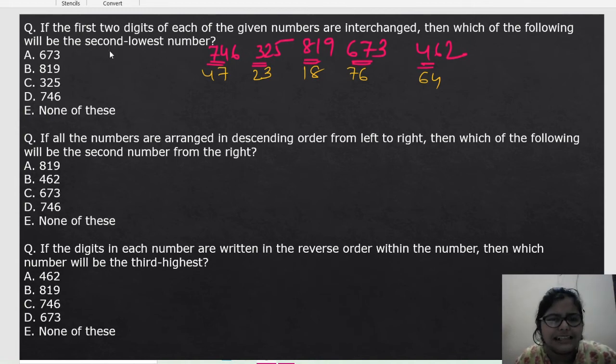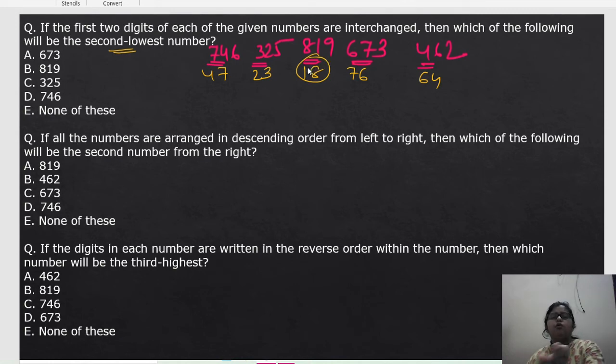Now, what is our question? Which of the following is the second lowest? So we have to find out the second lowest. So first lowest is what? 1/8. It is very obvious. No need to see the last one, because we have no work with the third one.